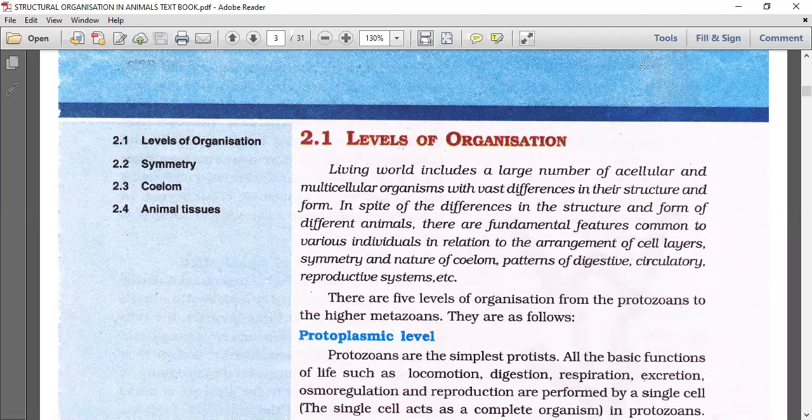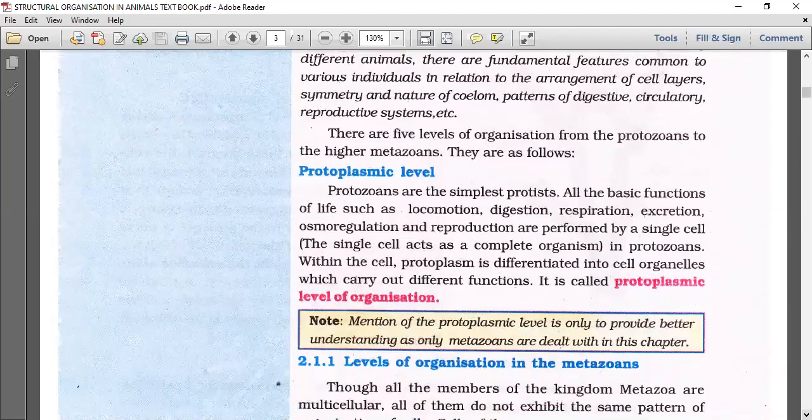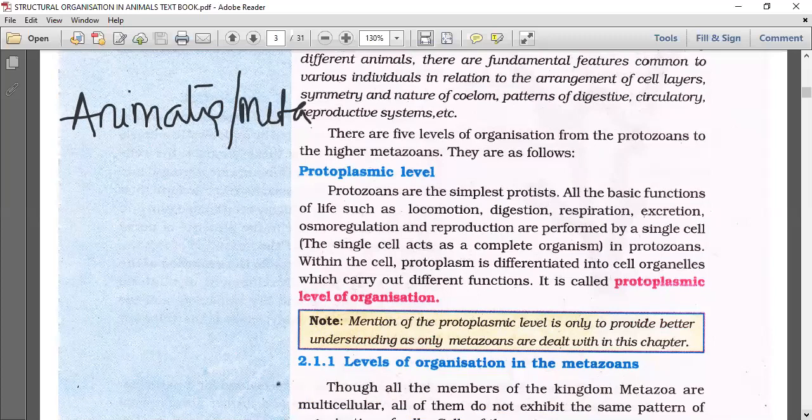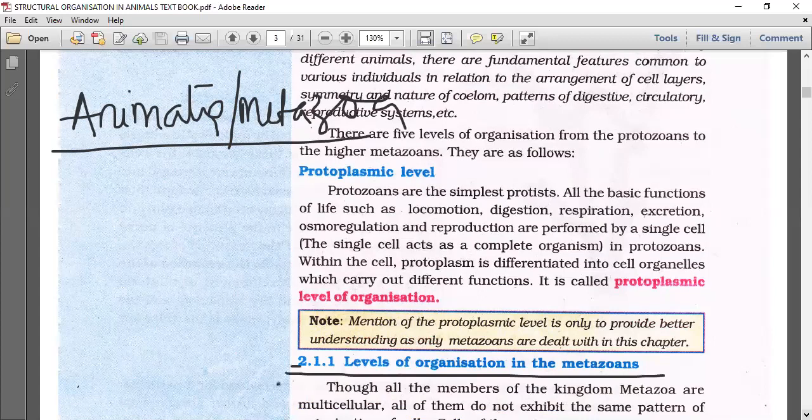The first level is the protoplasmic level. We don't find the protoplasmic level in the case of metazoans. The kingdom Animalia is also called Metazoa, and protozoans do not belong to Metazoa. So ours will start from here: levels of organization in the Metazoa.